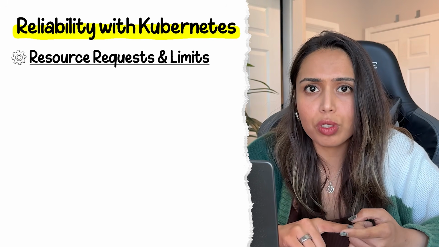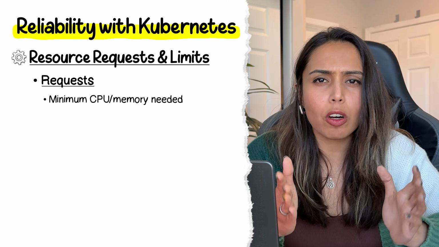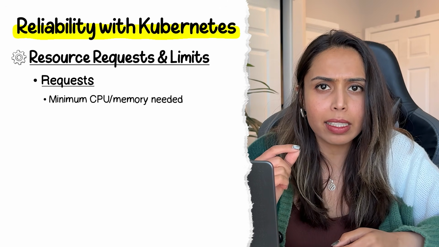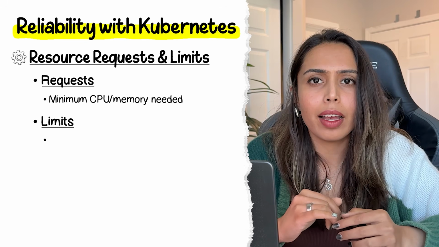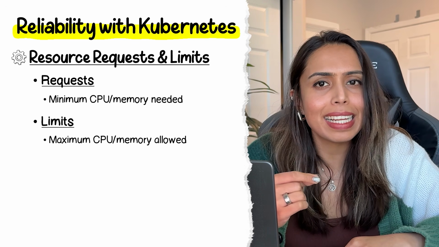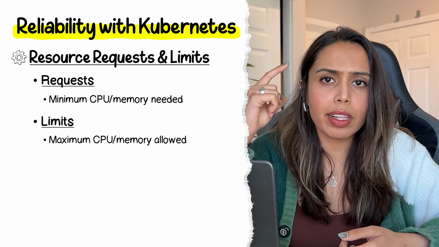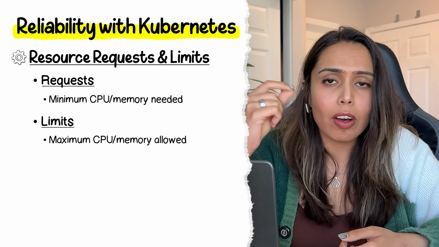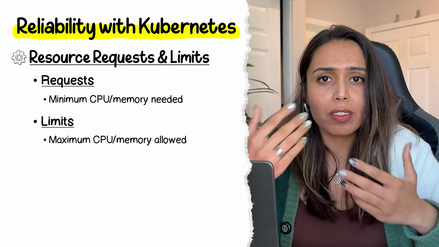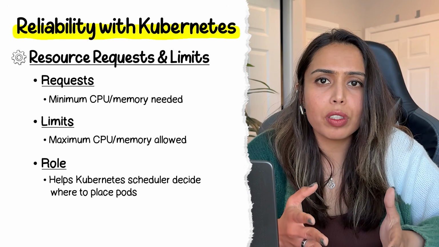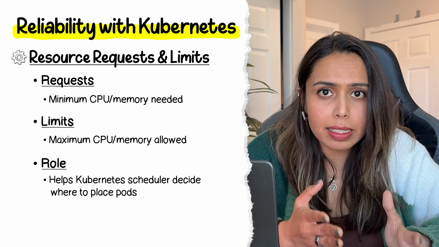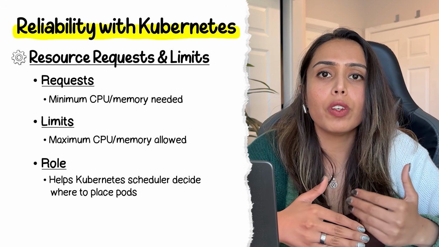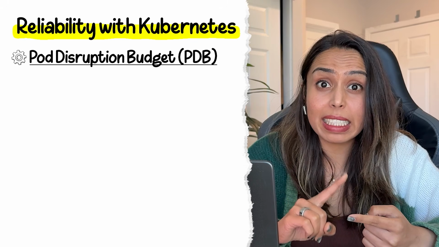Then you can set resource requests and limits. You can specify how much CPU and memory a container needs, which is basically the request, and how much it can use, which is basically the limits. Also, remember with cluster autoscaling, we discussed that a pod can remain in pending state if it doesn't find the node where it can fit in. So here also the Kubernetes scheduler decides based on the request which node this pod should be placed in. Then there are other important topics like pod disruption budgets.